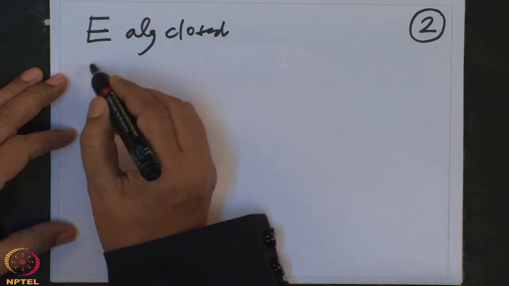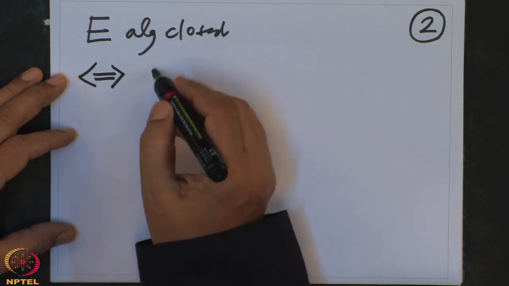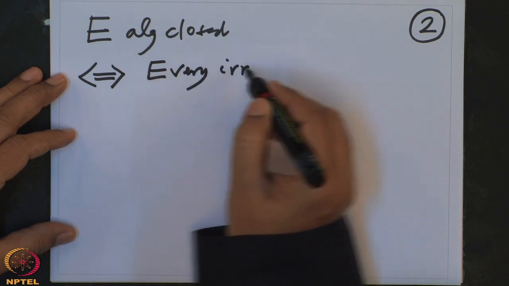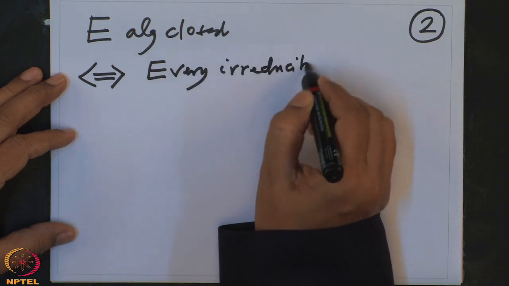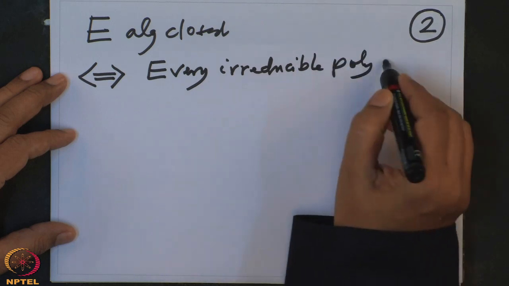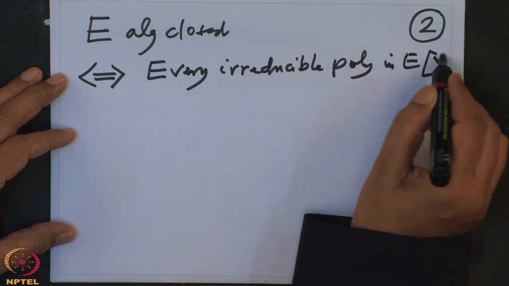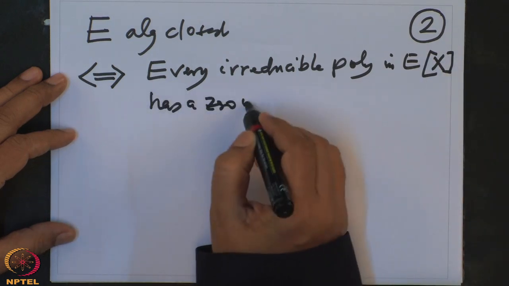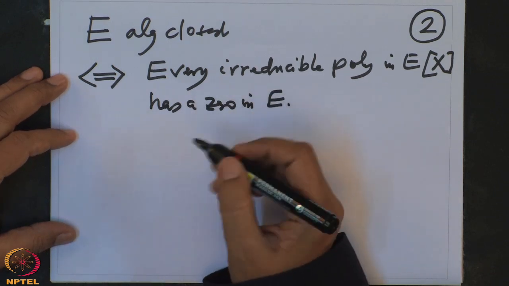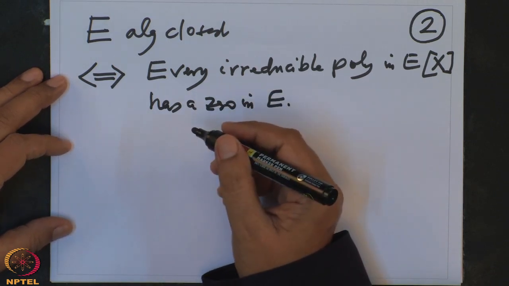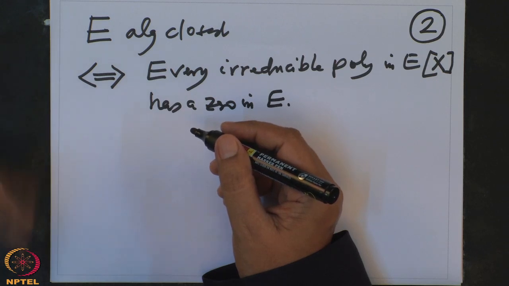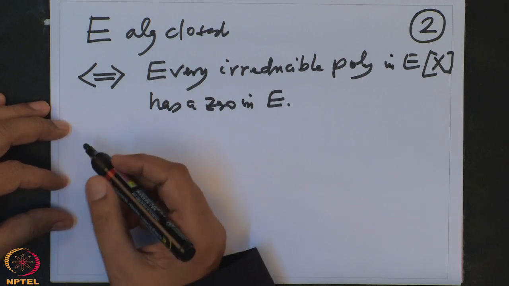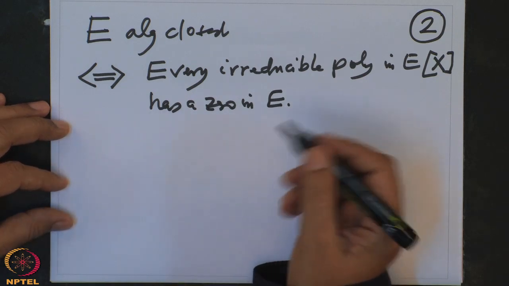This is equivalent to saying every irreducible polynomial in E[x] has a zero in E, because we know every polynomial is a product of irreducible polynomials. So if an irreducible factor has a zero, then the product will also have the same zero. I am noting these facts because I will use them without reference further.